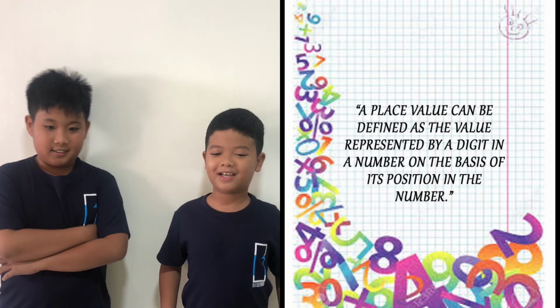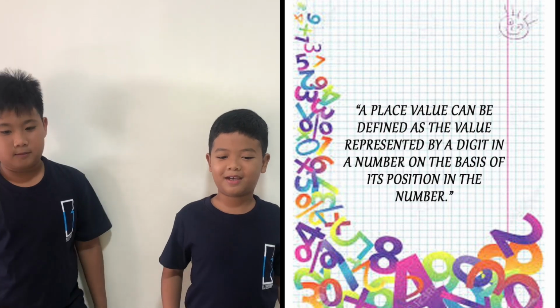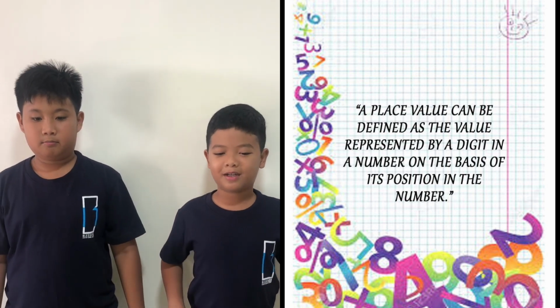Today we are going to teach you about place value through million in math. Every digit in a number has a place value. But Sanjo, what is a place value? A place value can be defined as the value represented by a digit in the number on the basis of its position in the number.